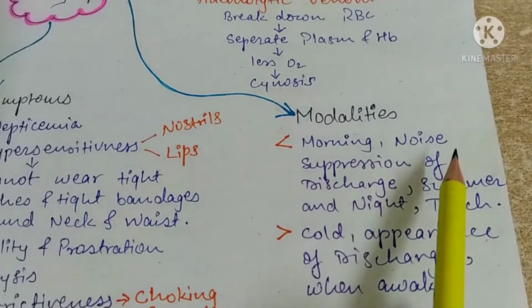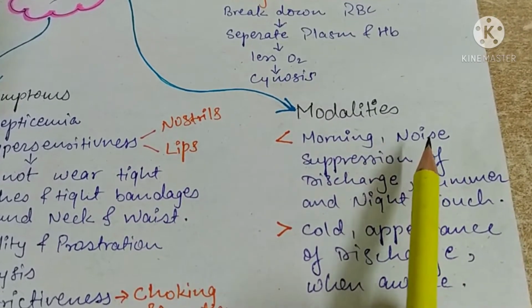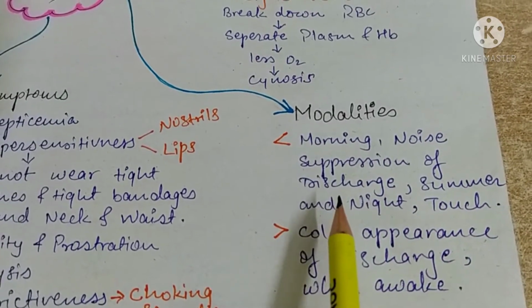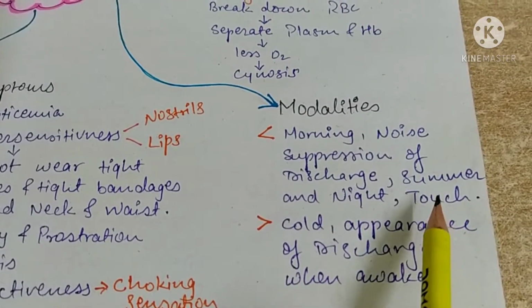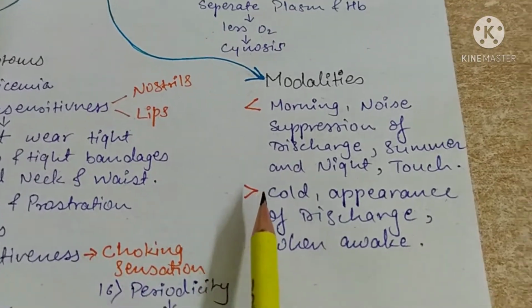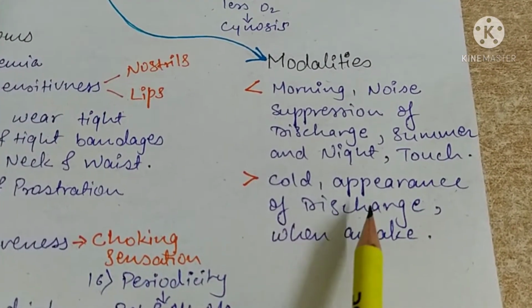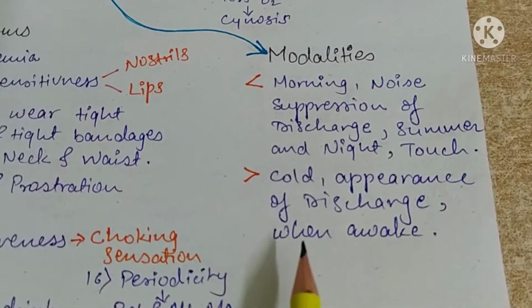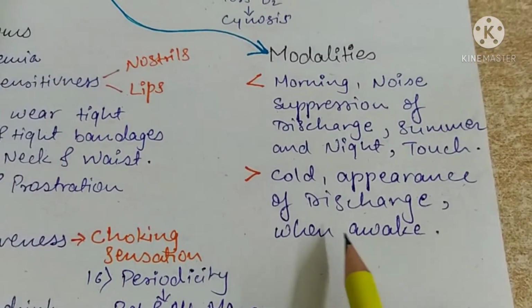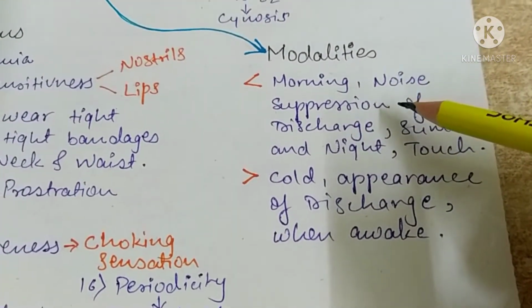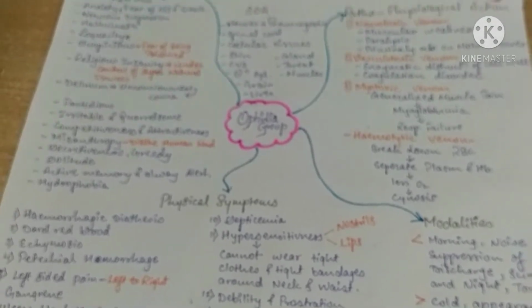Let's study the general modalities now. There will be aggravation in the morning, then from the slightest noise, suppression of discharges. Then in summer it will aggravate the symptoms, then at night and on the slightest touch. Then amelioration will be in cold, damp areas. Also appearance of discharges will aggravate the symptoms. Then they will always have aggravation when they are asleep. And this was all about the Ophidia group.